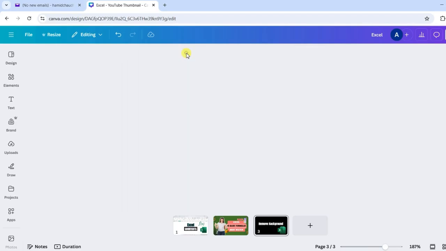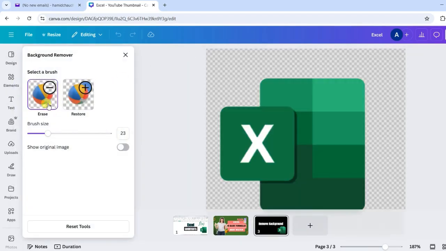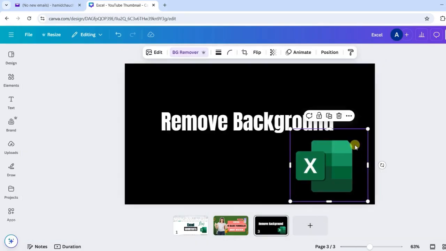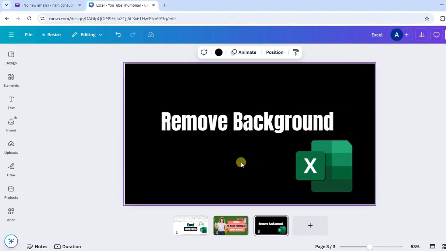Another option within the background remover is erase, this one. So if I want to erase something from my picture, for example, I want to just remove this corner and press cancel. You can see now it has removed that corner from my picture. So this is how you can quickly upload a picture and remove the background in Canva.